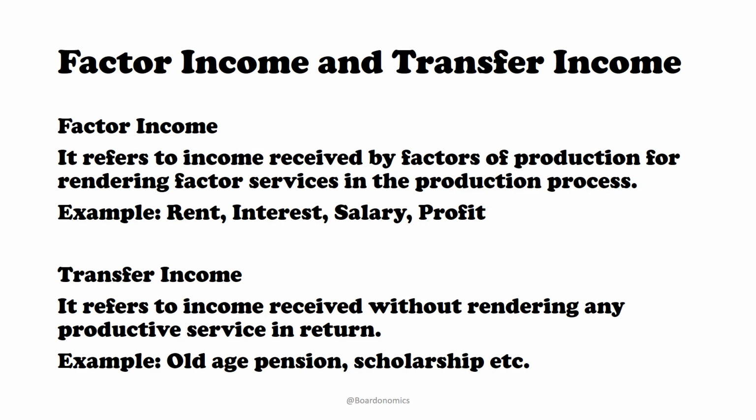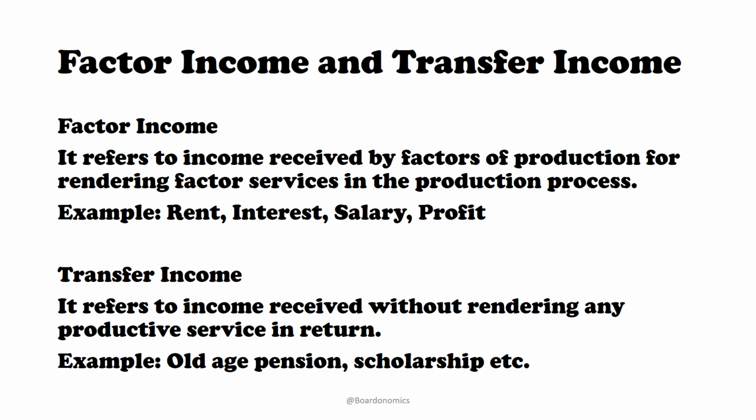Now, third concept, which is factor income and transfer income. The factor income we've talked about in the previous chapter as well. Factor income is the income earned by the factors of production for the services that they provide during the production process. Now, these factor services are land or building, capital, and there are workers who are working, there are entrepreneurs, so the land or building gets rent, the capital gets interest, the workers get wages or salaries, and the businessman or the entrepreneur gets profit. So that is factor income.